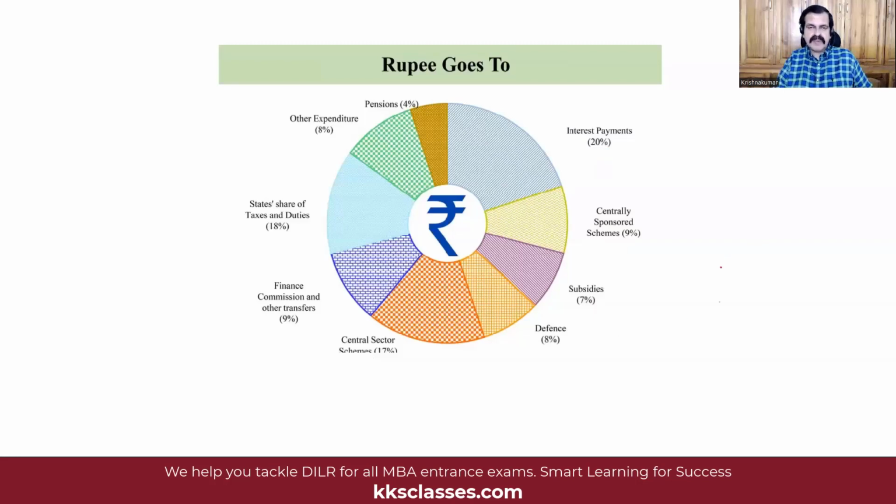Subsidies garner 7% of the expenditure pie. There are three kinds of subsidies, out of which the two major ones are food subsidy and the fertilizer subsidy. The third one, which now has come down in size, is the petroleum subsidy. So the three subsidies together contribute to 7% and in money terms 3.75 lakh crores. Now these do not generate returns, isn't it? These are doled out to people, but then these are very important.